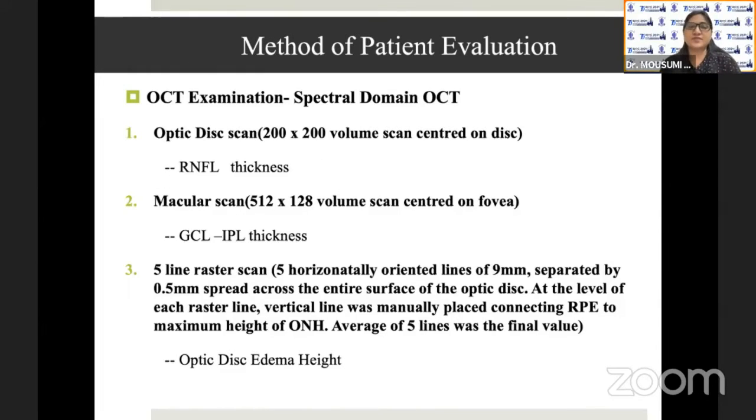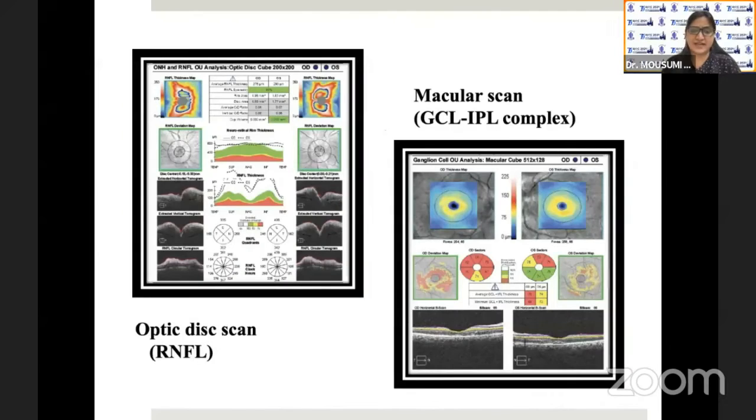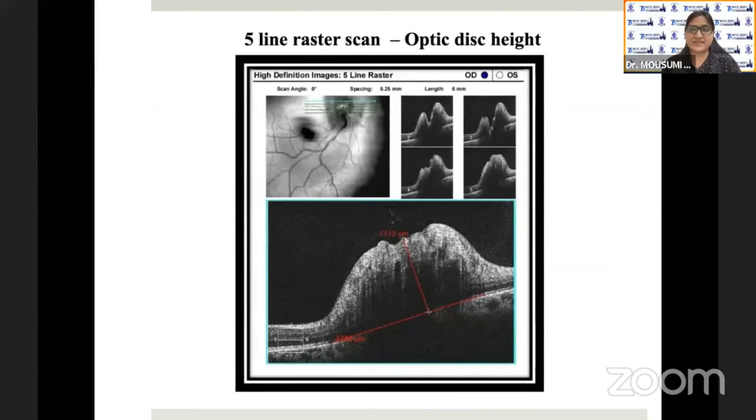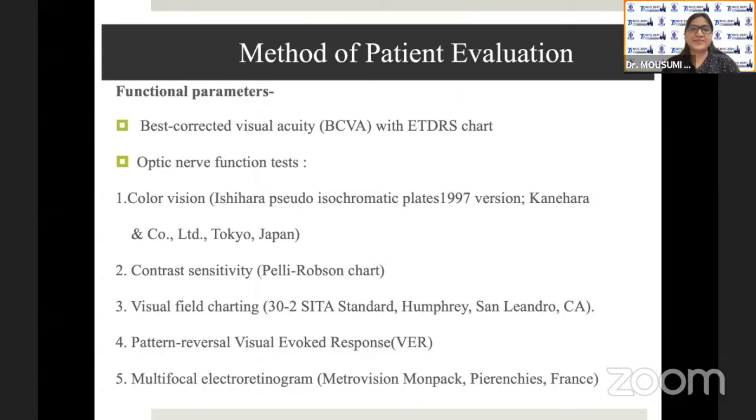The structural parameters were analyzed based on SDOCT. Three scans were done: the optic disc scan, which evaluated the RNFL thickness; the macular scan, which evaluated the GCL-IPL complex; and the 5-line raster scan, which evaluated the optic disc height. The functional parameters were the best corrected visual acuity, color vision, contrast, visual field charting, VEP, and MFERG.